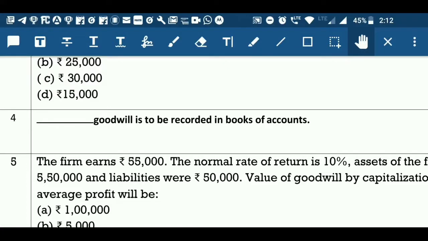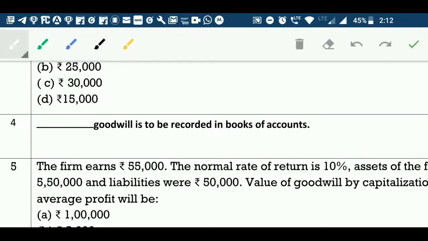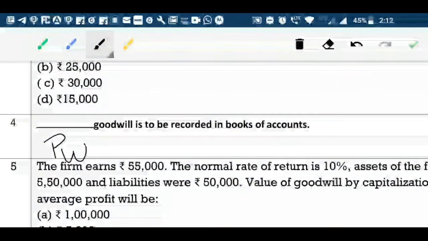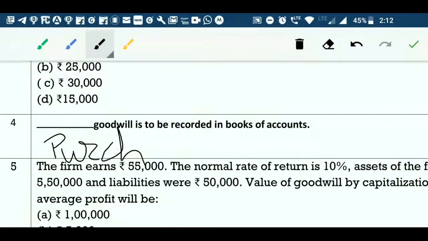Now next. Dash goodwill is to be recorded in the books of account. If you remember, goodwill can be divided in 2 categories. Those 2 categories are self-generated goodwill and purchased goodwill. And we will record purchased goodwill only. Therefore, the answer of the given question is purchased goodwill.